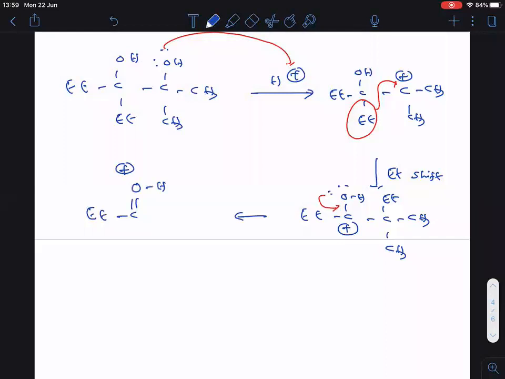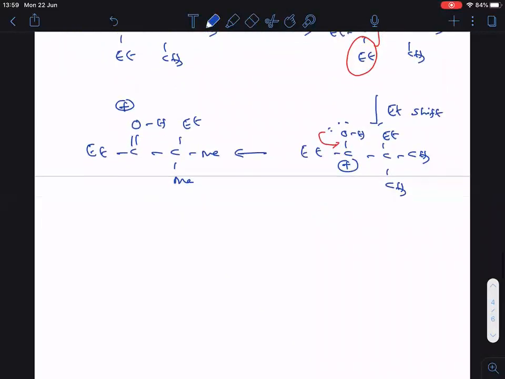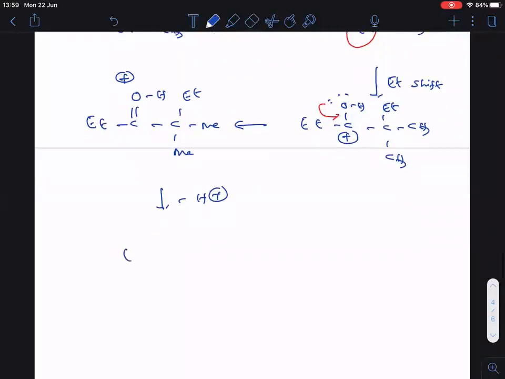Oxygen will get a positive charge now. Here methyl is there, here methyl, and here ethyl is there. Oxygen cannot carry the positive charge, so immediately H plus will be released out. Then what is the final one? Ethyl, C double bonded O, C, then here ethyl, methyl, methyl. This is your pinacolone.